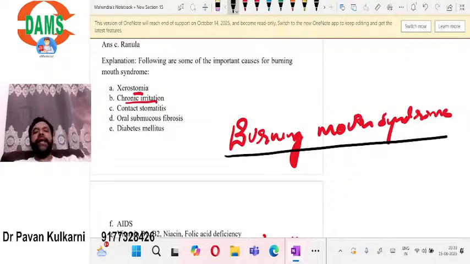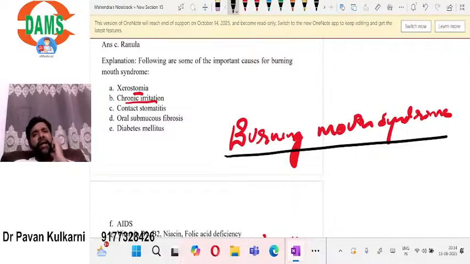Okay. Typically, understand this scenario. Patient is a female patient, post-menopausal. That is, the patient is in her 50s. Patient comes to you with a complaint of burning sensation of the mouth. When you clinically examine the oral cavity, you don't find any abnormality. The mouth is totally normal, but the patient is having a burning sensation.